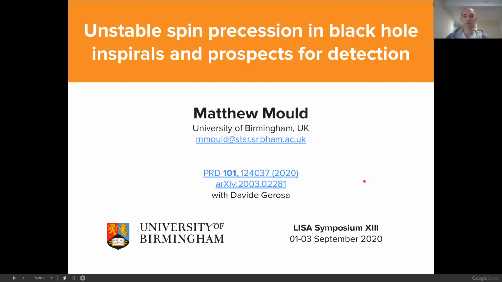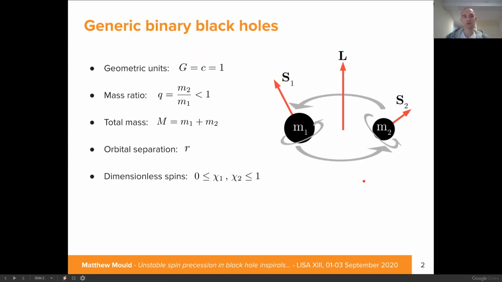So we'll begin with the general picture of a binary black hole with our conventions on the left. For arbitrary masses and spins, there are three angular momenta associated with this binary: that of the two black hole spins, S1 of the primary heavier black hole and S2 of the lighter hole, and the orbital angular momentum. In general, the dynamics of these angular momenta are very complicated due to interactions between each other.